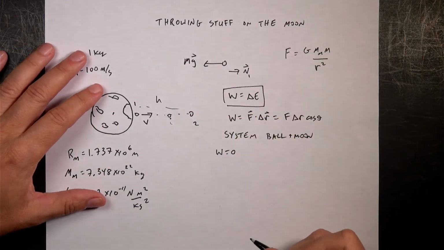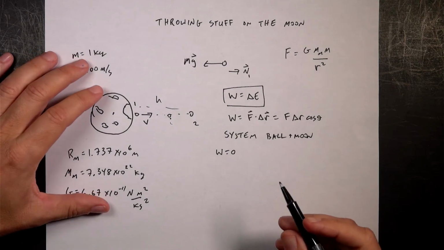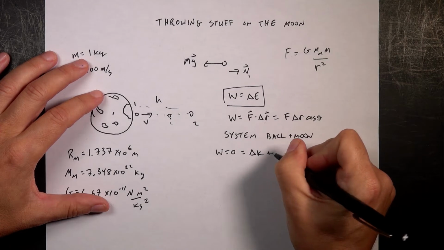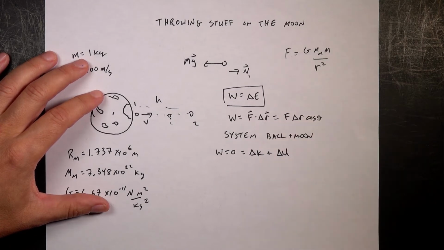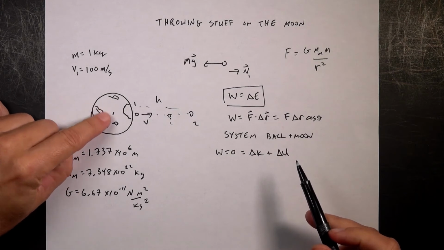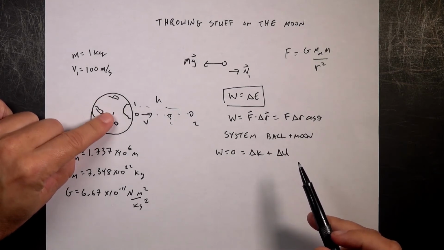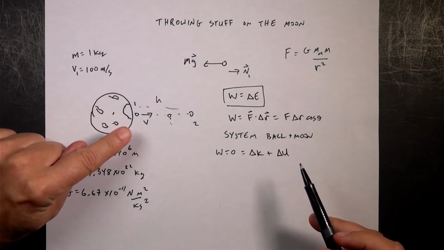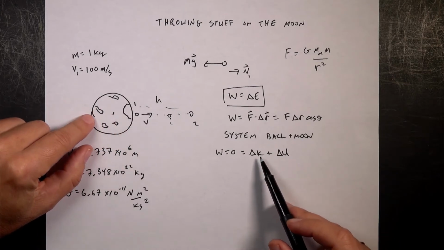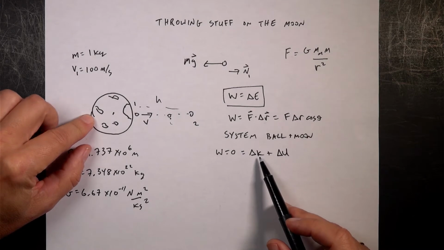What about the change in energy? Well, we have a couple types of energy here. We have the change in kinetic energy and the change in potential energy. Since I have the moon, look, it's got craters on it and everything, and the object in my system, then I'll have a gravitational potential energy. And since the ball is moving, I'll have a change in kinetic energy.